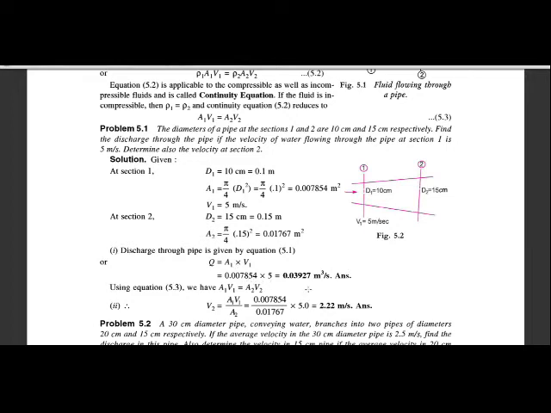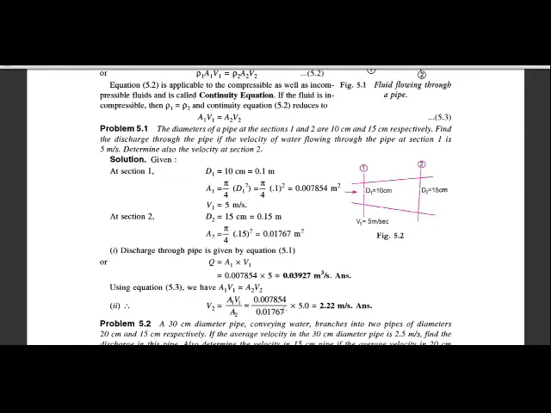So we get the discharge through the pipe as 0.03927 meter cube per second. Now we have to calculate the velocity at point 2.